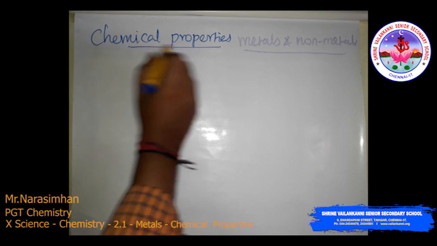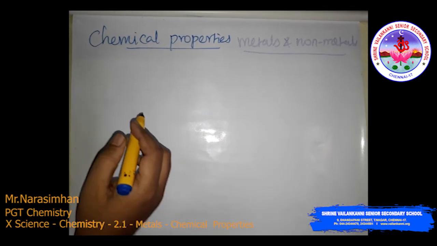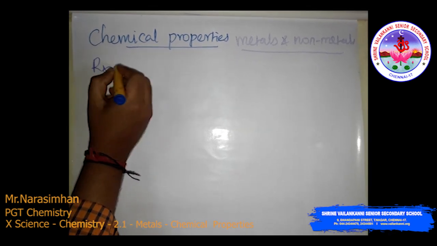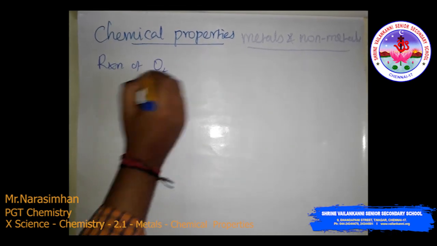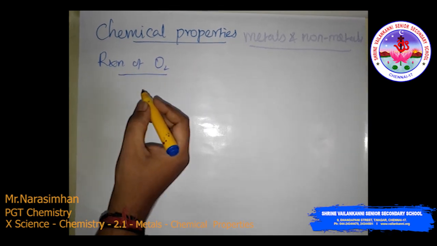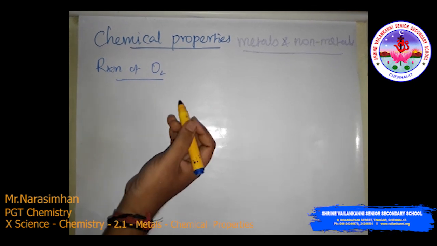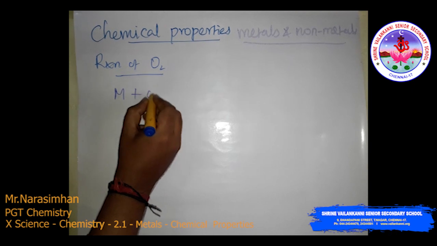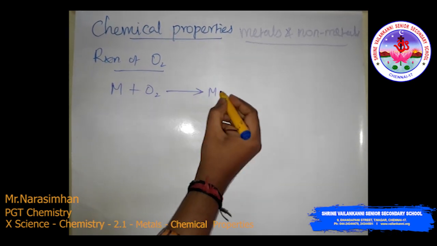The next topic is the chemical properties of metals and non-metals. We already discussed the physical properties. Now the chemical properties. The first is the reaction with oxygen. This means that usually metals combine with oxygen to form metal oxides. For example, a metal reacts with oxygen to form a metal oxide.